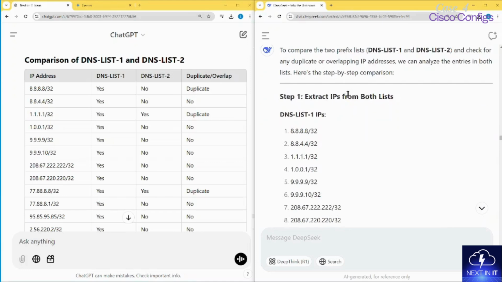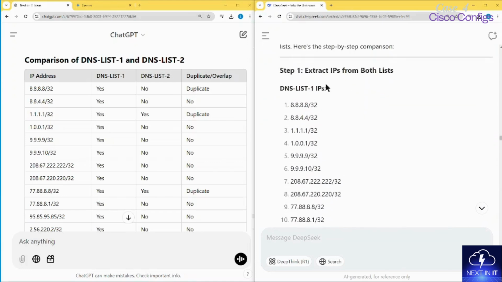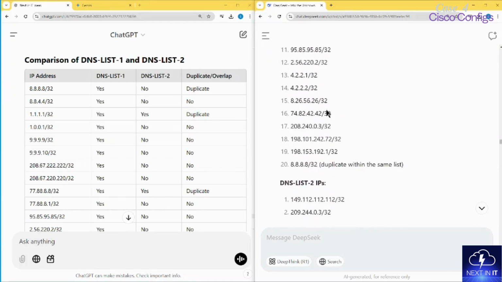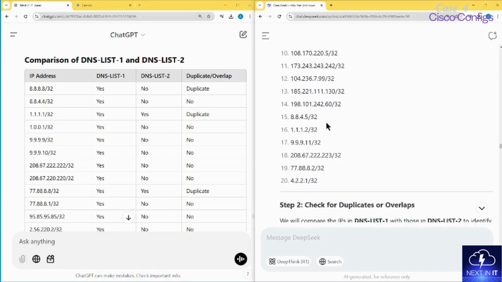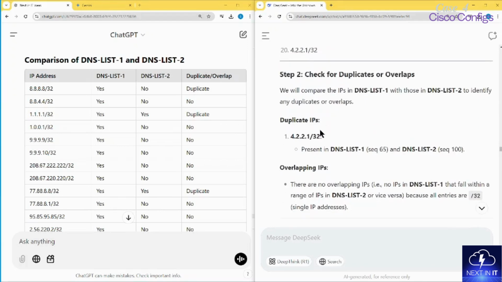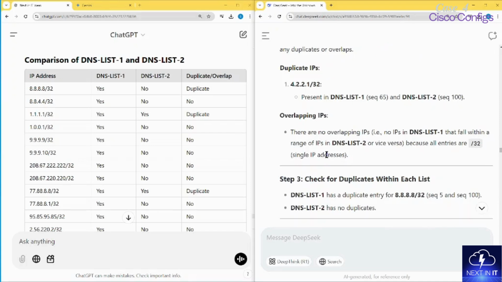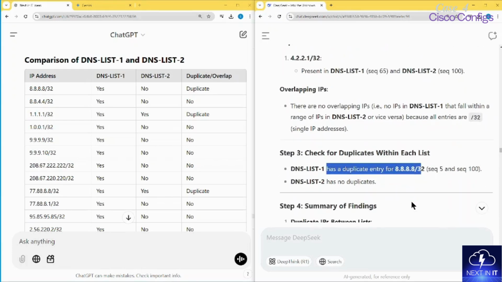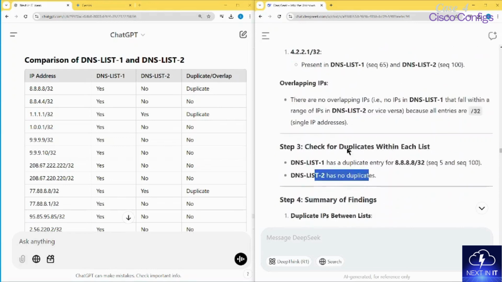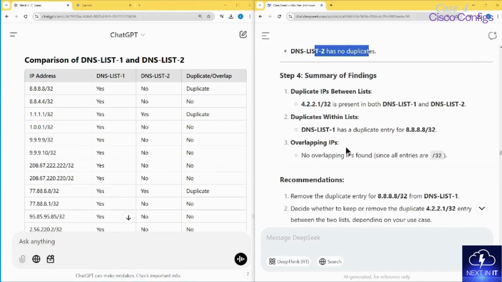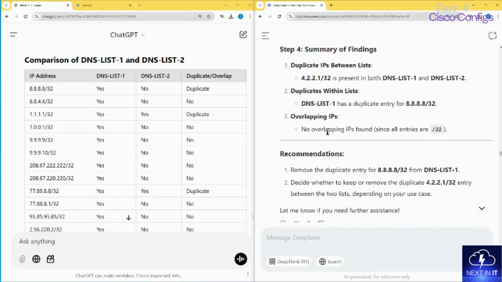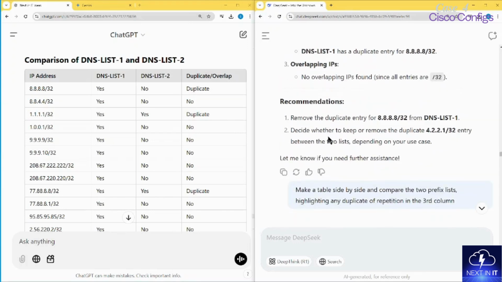Then if we look, what it's doing is it has two tables over here, DNS list 1, DNS list 2, all the IPs. Then it is comparing over here. So it says that the only duplicate IP address is 4.2.2.1. Okay, and then it has also a duplicate 8.8.8.8. Okay, so list 2 has no duplicates. So what we find is that the answer I got from DeepSeek was more accurate. So it is more accurate.